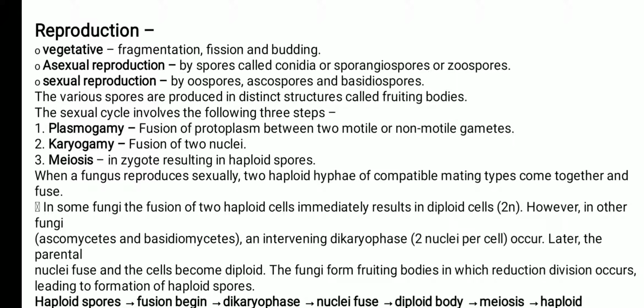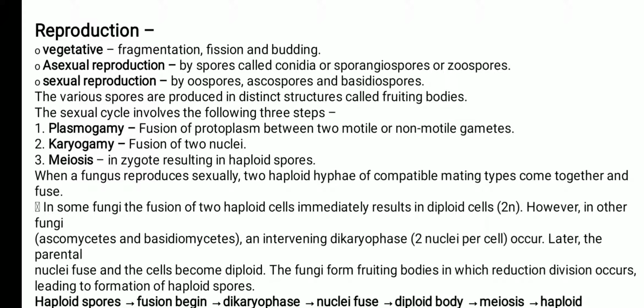Third, a very important one, is sexual reproduction. Please learn these terms. Asexual is through conidia, sporangiospores and zoospores, and sexual reproduction is by oospores, ascospores and basidiospores.